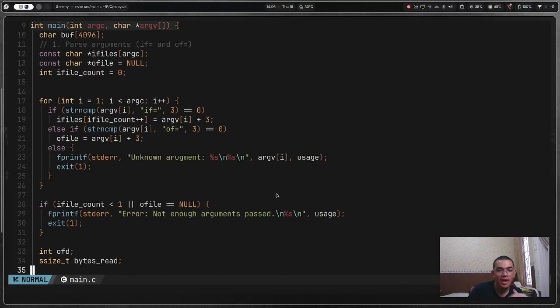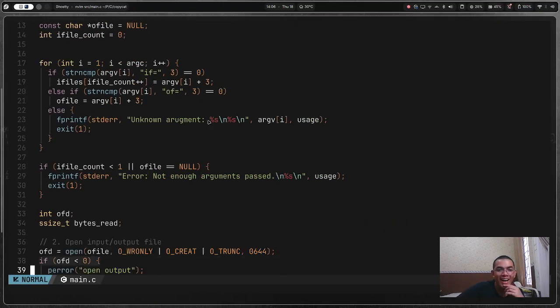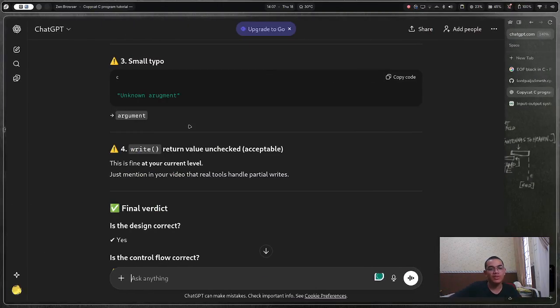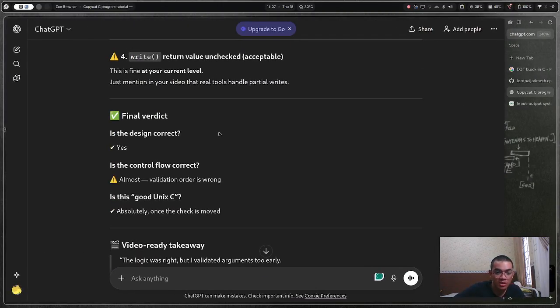Oh my god. There's a typo. ChatGPT, I love ChatGPT. People should always use ChatGPT for everything. Yes, is a control flow. Is this good Unix? Absolutely. Once the check is moved.